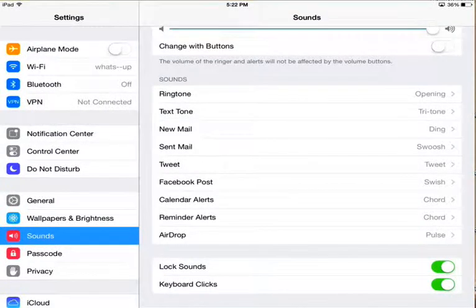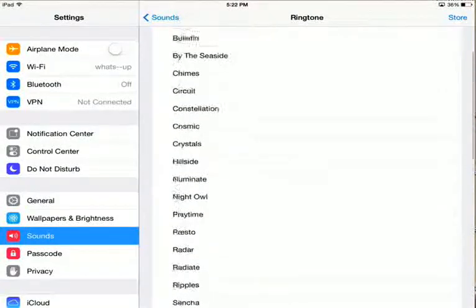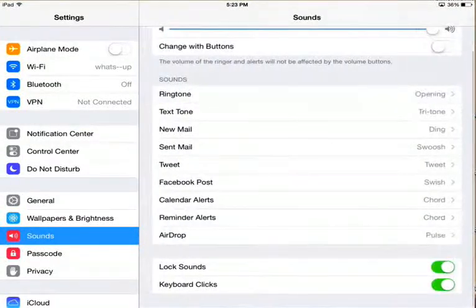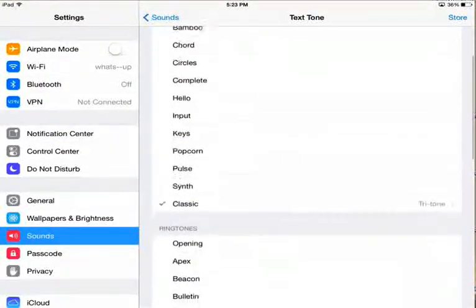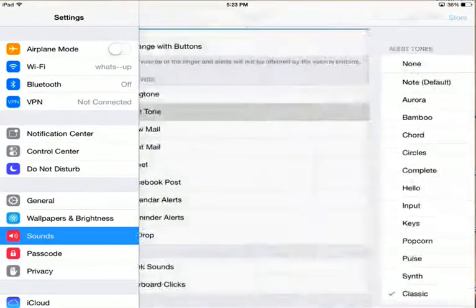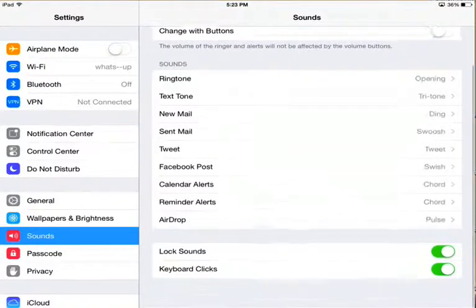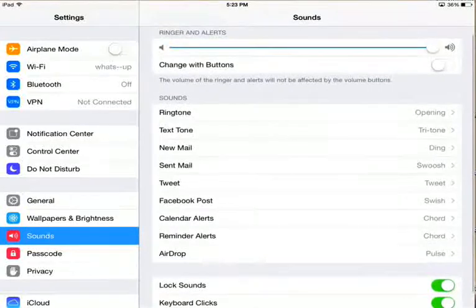If you want to customize the ringtone of your iPad, just click on whatever you want to hear. And if you want to customize your text tone, of course you can choose any of these options. And of course, new mail, sent mail, Twitter, Facebook post, calendar, alerts, or anything of these, you can change